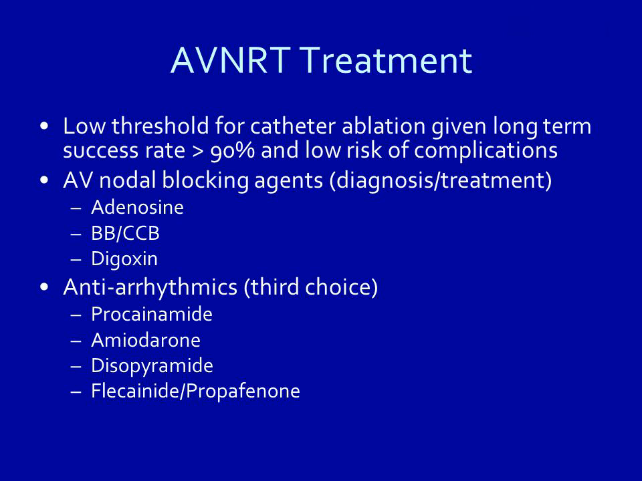AVNRT treatment. Low threshold for catheter ablation given long-term success rate greater than 90% and low risk of complications. AV nodal blocking agents, diagnosis/treatment: adenosine, BB/CCB, digoxin. Antiarrhythmics, third choice: procainamide, amiodarone, disopyramide.